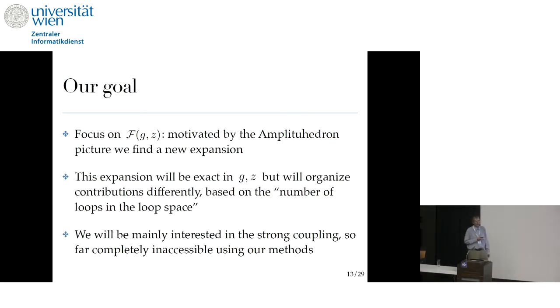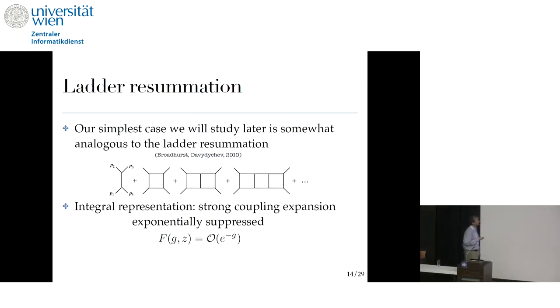So our goal will be to focus on this function f, and motivated by the Amplituhedron picture, we find a new expansion. This expansion will be exact in g and z, but we'll organize the contributions differently based on the number of loops in the loop space. And we will be mainly interested in the strong coupling limit, which is something which so far we couldn't access using the weak coupling methods that we've been using before.